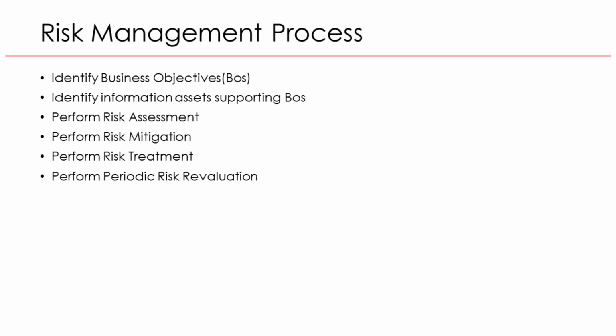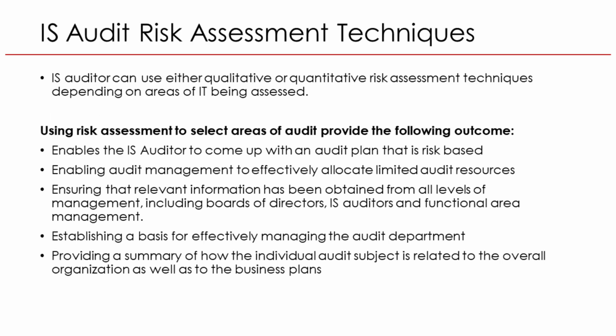An IS auditor can use qualitative or quantitative risk assessment methods depending on what part of IT is being reviewed. In simple terms, this means deciding whether to use judgment-based methods, like ranking risks as high, medium, or low, or number-based methods, like calculating financial loss or probability.